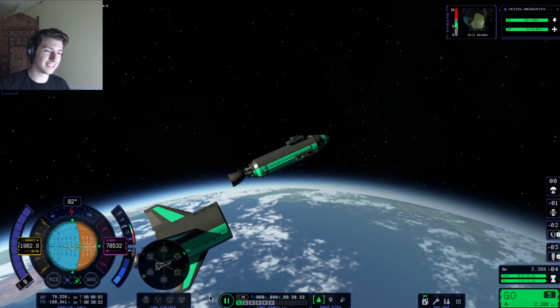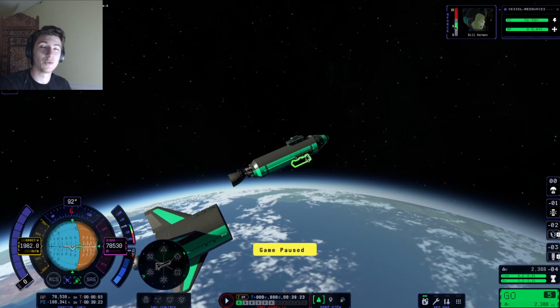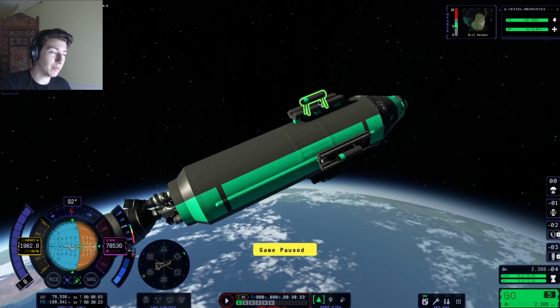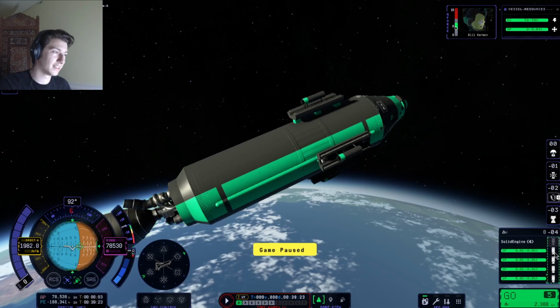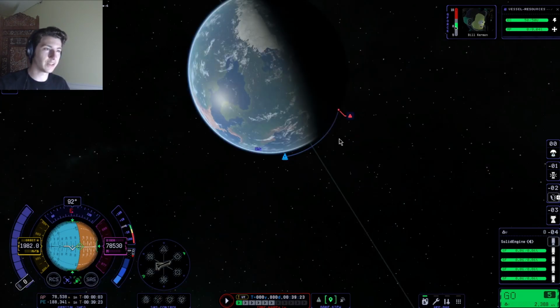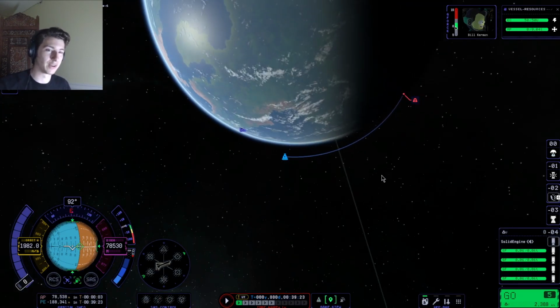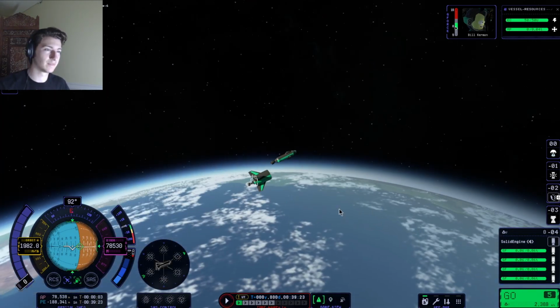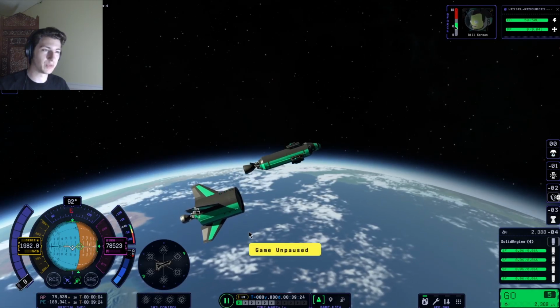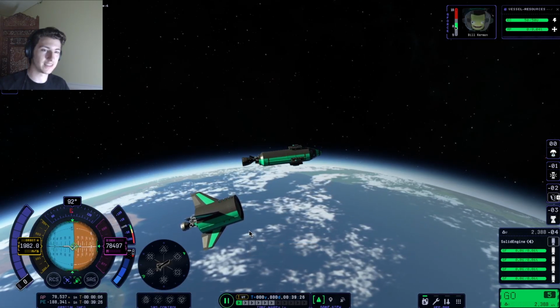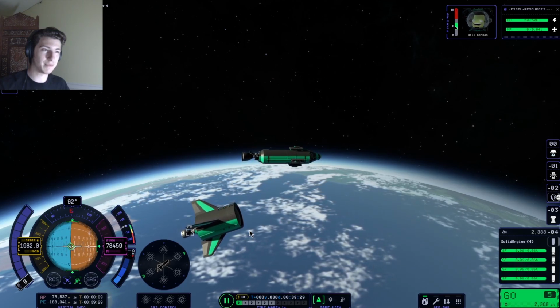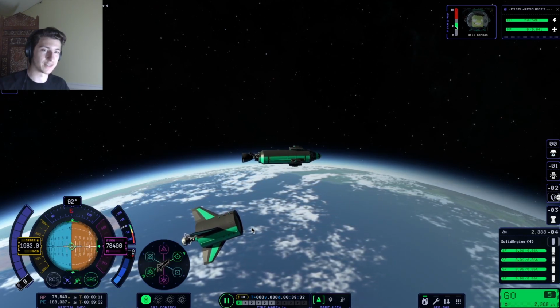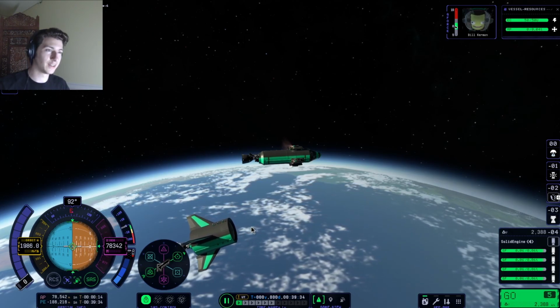So technically, okay. The way I have it set up, probably should use the separatrons first, and then the liquid fuel. So if we look at our orbit right now, we're pretty close to being in orbit around Kerbin. We can use the liquid fuel for our deorbiting burn. Okay, just gonna hit play and point this thing right towards the horizon. Right about here. And turn SAS on. And go.